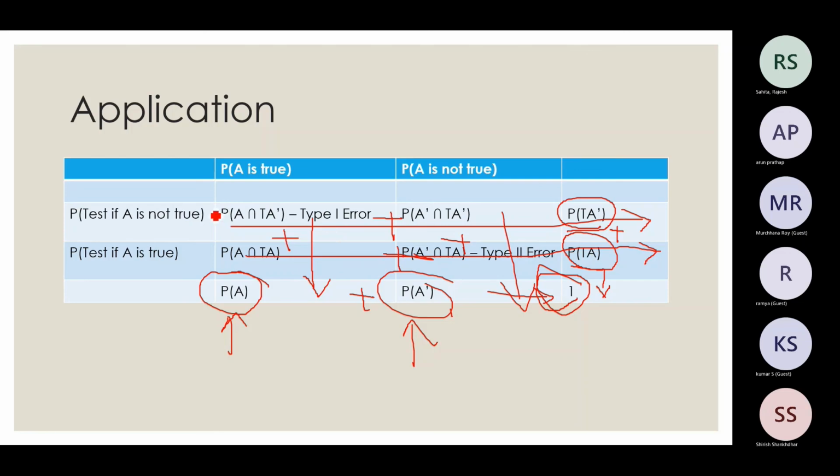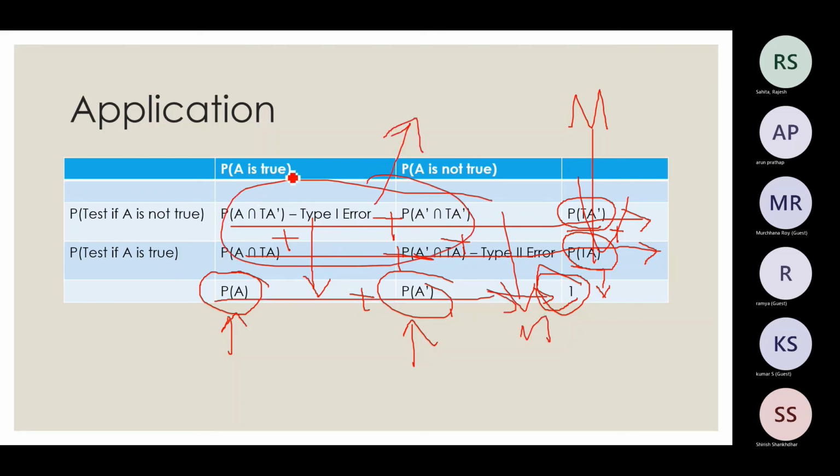In some examples like this, once you populate the entries at these points, you take the sum column wise and row wise and add up. These are defined in our course as marginal probabilities, and these four are defined as joint probabilities. From the name itself you can know, right?